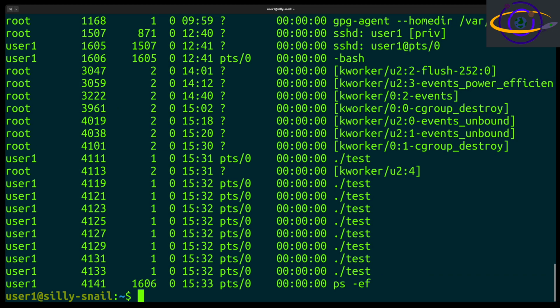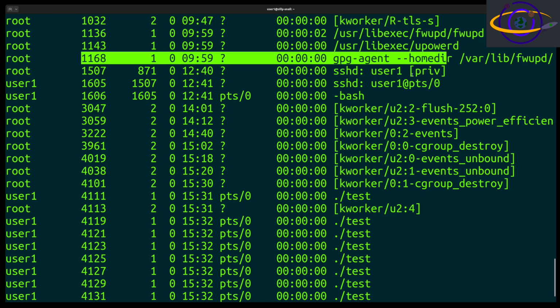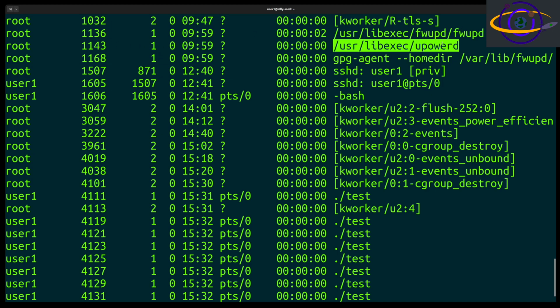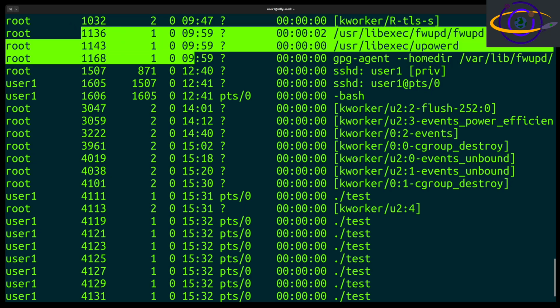Now, if you run ps -ef, you're going to notice there are other processes with a parent of 1, like gpg-agent. This is just a top level service running, and like upowerd, stuff like this. These are all running directly under systemd. So it doesn't mean anything running directly under systemd is an orphaned process. These ones are intended to be running there. They're running as daemons, as top level services directly under systemd.